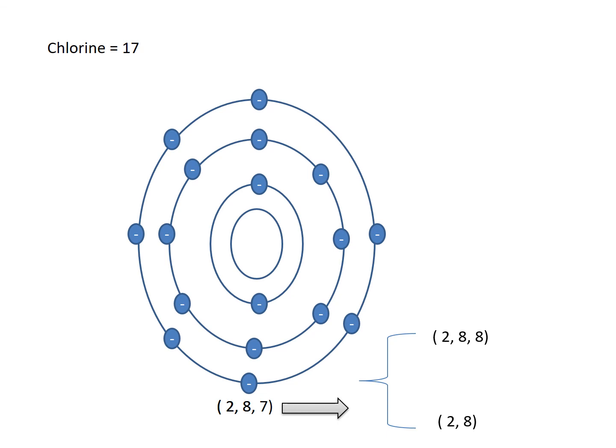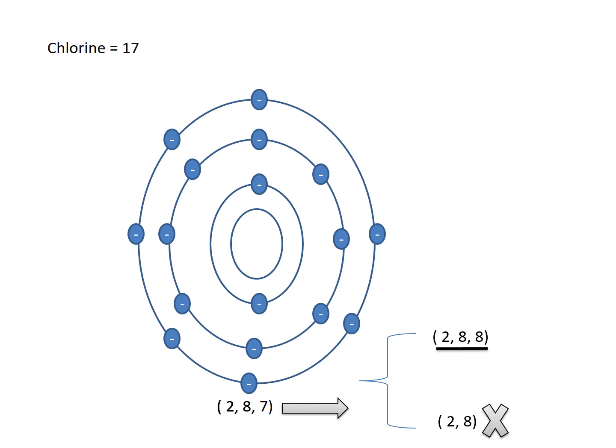I repeat again: one is it can take one electron and become 2, 8, 8, or it can give 7 electrons and become 2, 8. Chlorine obviously is going to accept one electron because that is simpler than giving away 7 electrons. So it is going to accept one electron and become 2, 8, 8.